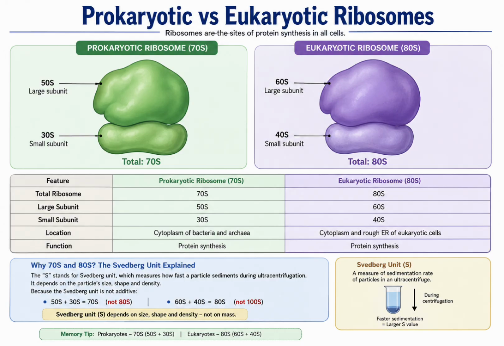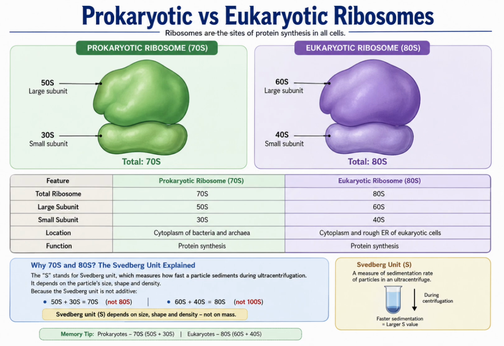Do you know why it is 70S or 80S? What does it mean exactly? S stands for the Svedberg unit. It's named after the scientist Theodor Svedberg. So this 70S and 80S are sedimentation coefficients. It measures how fast a particle settles during ultracentrifugation. So it depends on the ribosome's size, shape and density, not just its mass.